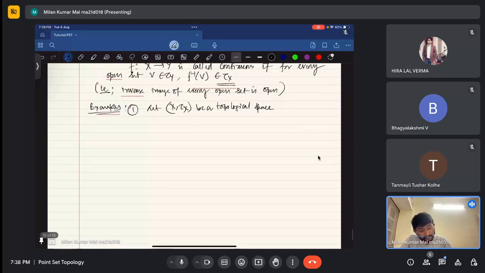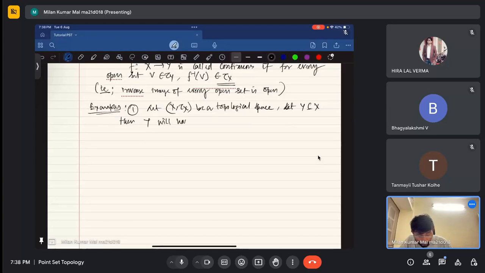Let (X, tau) be a topological space, and let Y be a subset of X. Whenever we consider any subset, we will consider the subspace topology. So Y will have the subspace topology.